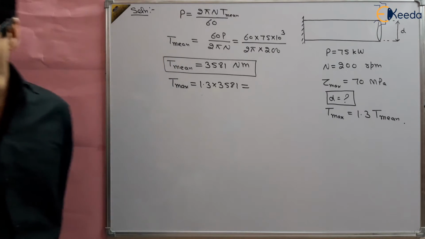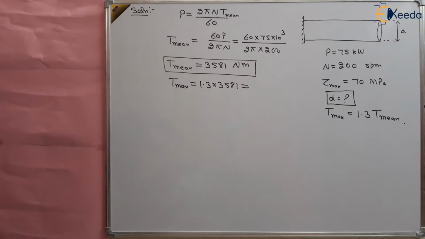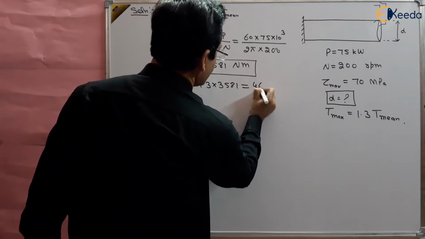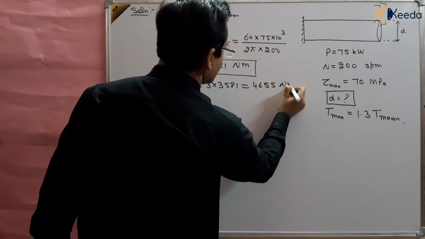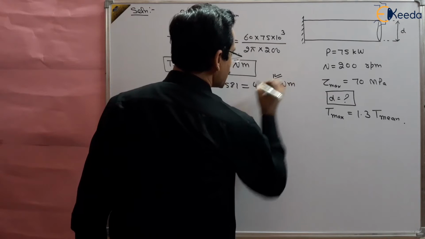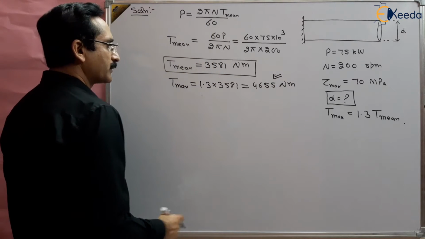So what is the maximum torque? Solve the formula and get the maximum torque. So you will get 4655 Newton meter, maximum torque. This torque will be used for our calculation purpose, 4655 Newton meter.